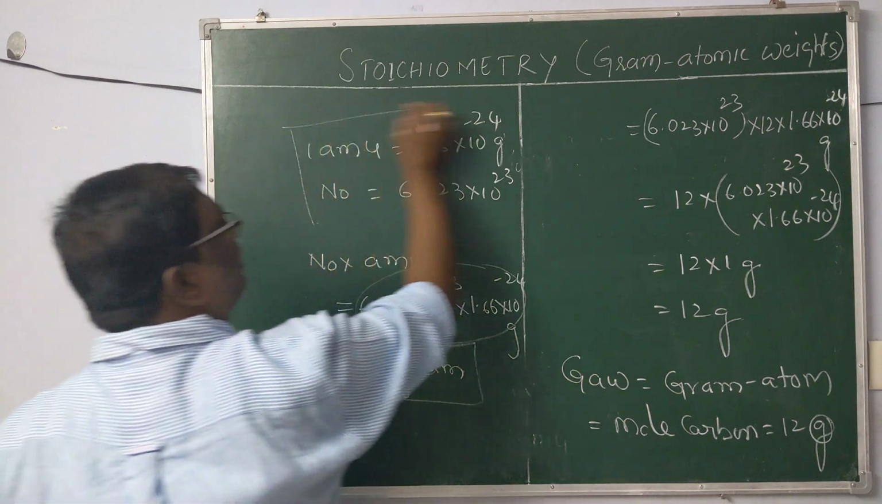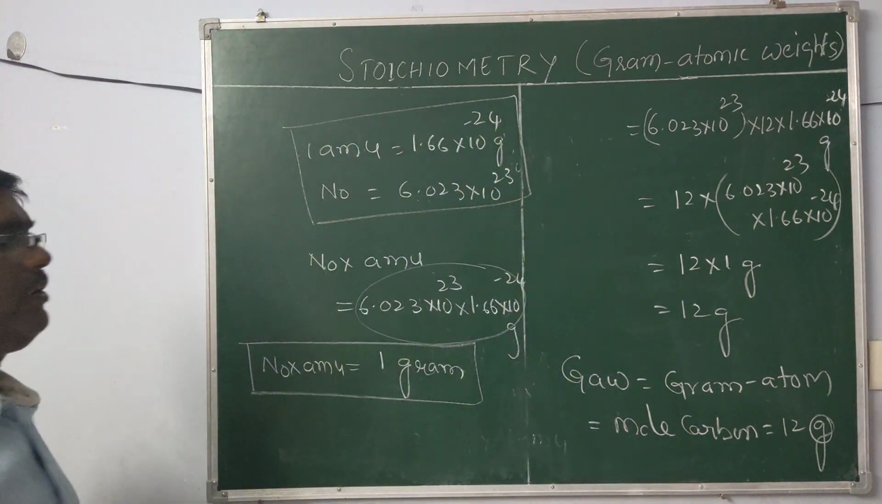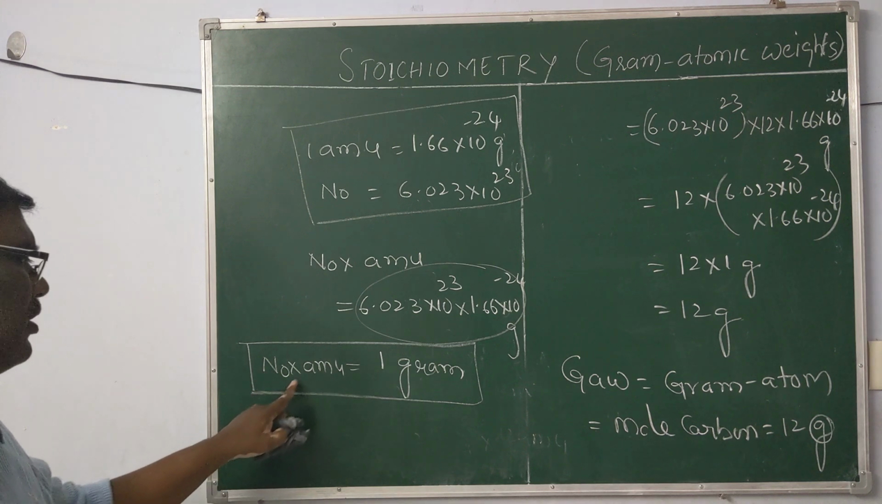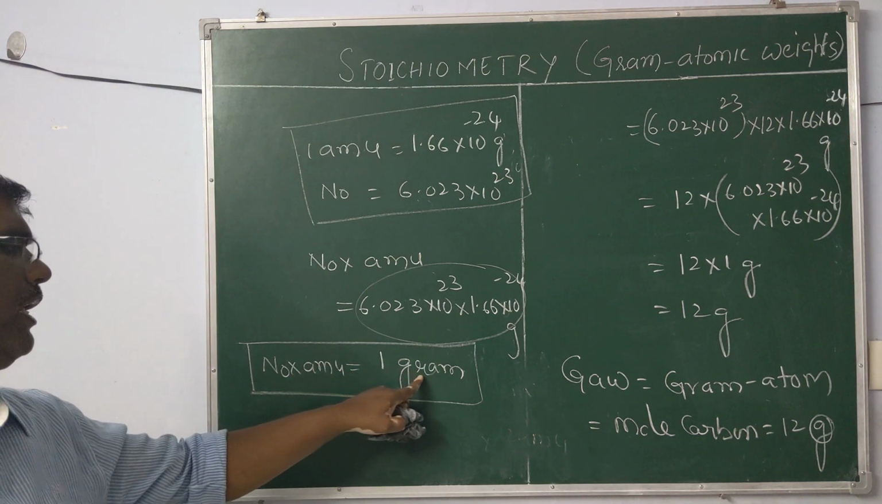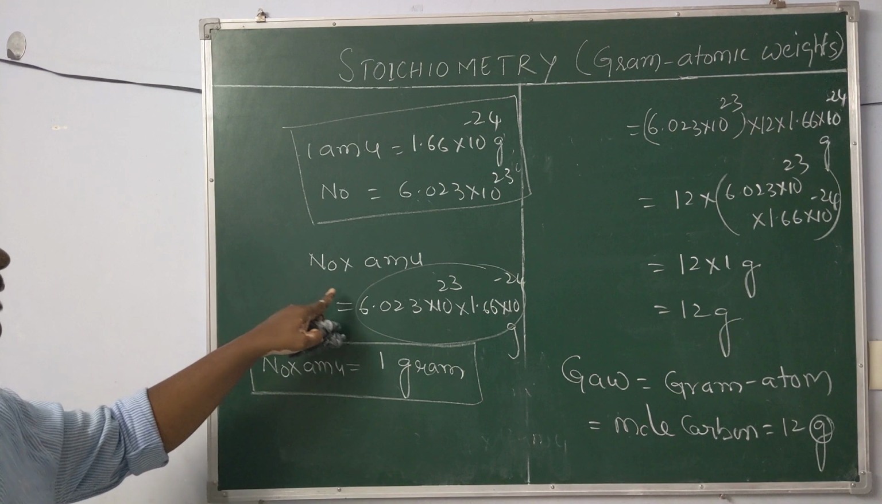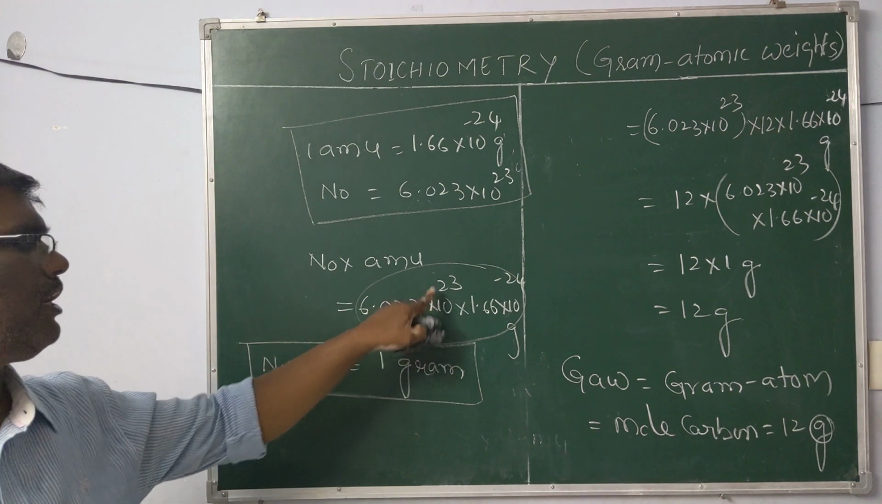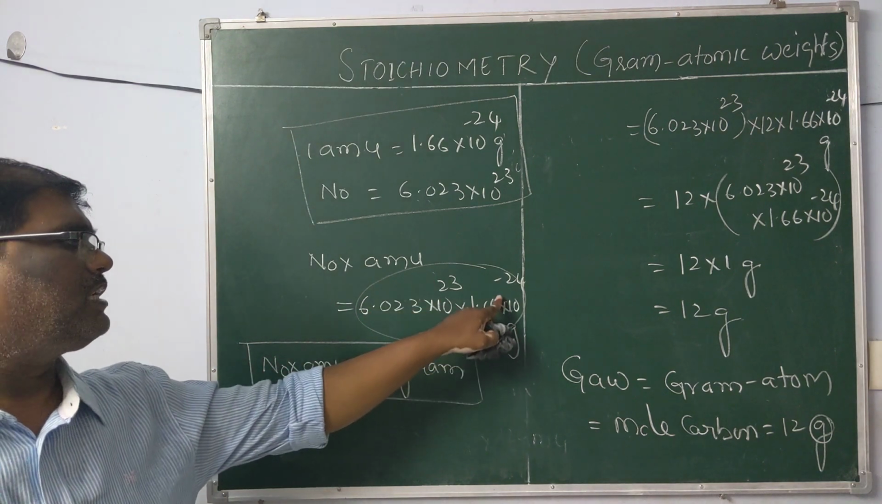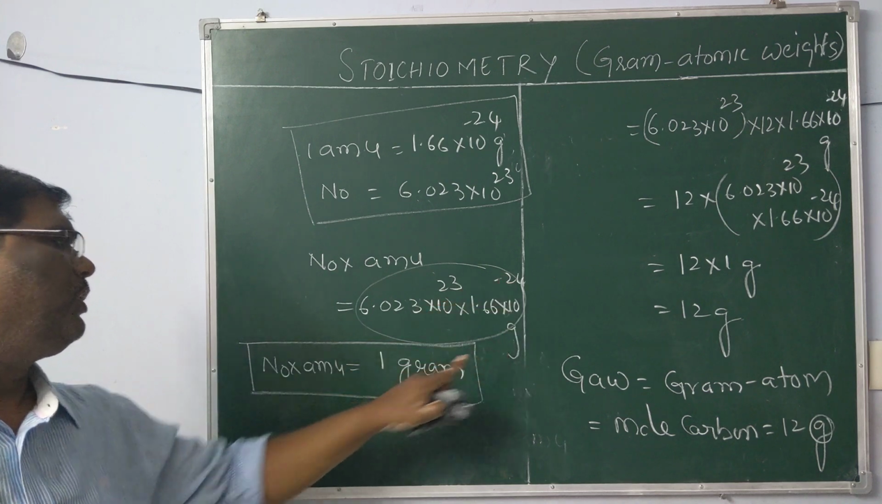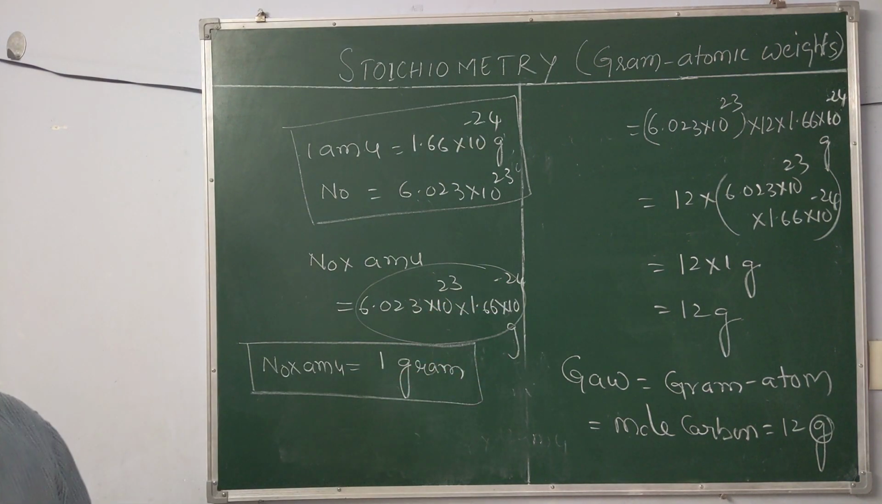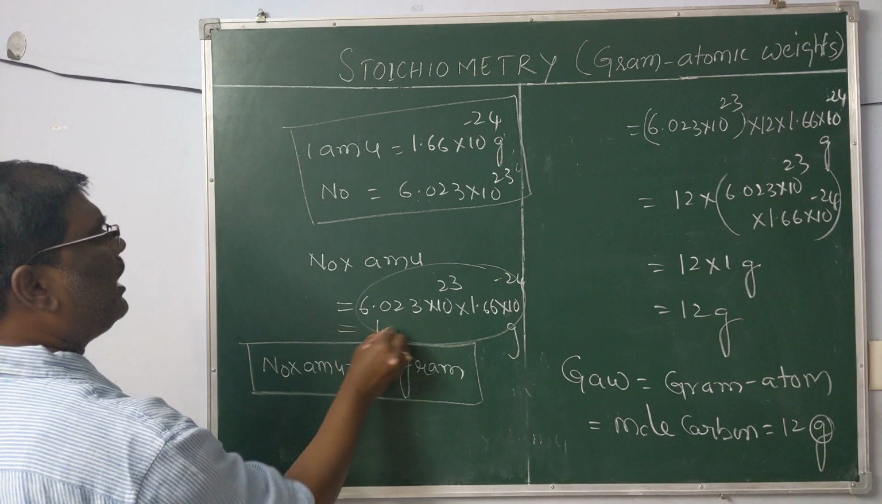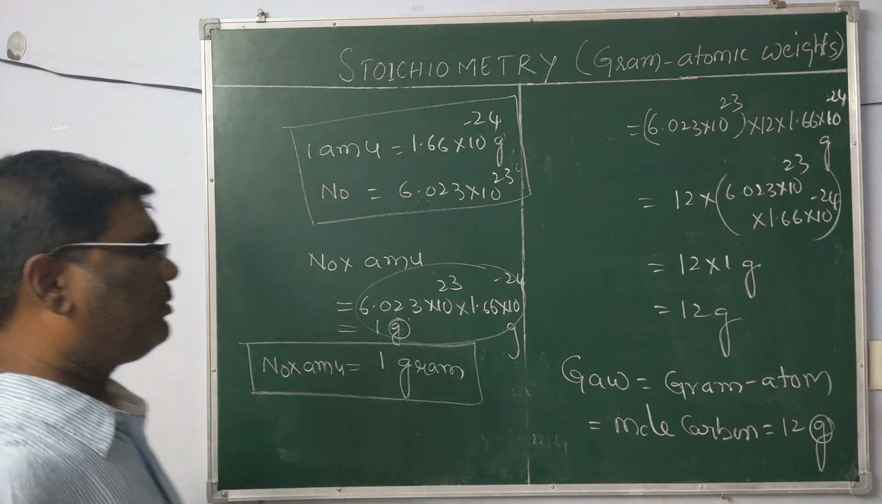Okay. So these are the highlight points we have to remember. Whenever you have Avogadro number into AMU, you simply take 1. Or whenever you have 6.023 into 10 power 23 into 1.66 into 10 power minus 24, you take 1, which is equal to 1 gram. Okay.